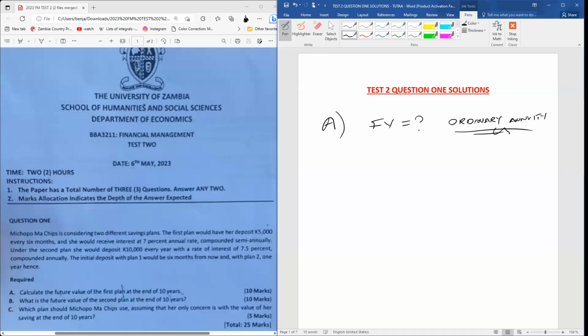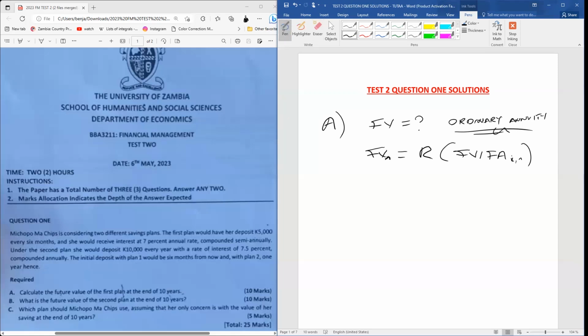Now that we have that settled, what's the formula for calculating an ordinary annuity? We know that the formula is simply FV, or rather future value, and then we're going to put our little n here, which just represents number of periods. We're going to have our deposit here, which is denoted by R, multiplied by our future value interest factor of an annuity, in this case, an ordinary annuity. So we're going to have our little i here, comma, n, and we're going to close bracket. If we're dealing with an annuity due, we're going to have to add a 1 plus i here at the end. But this is an ordinary annuity, so we just leave it as it is.